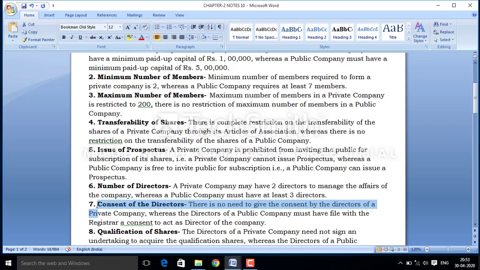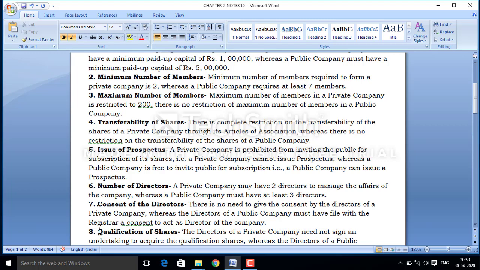They are assumed as the director of the private company, but in the case of a public company, if the company wants to appoint someone as the director of the company, then first of all they must get the consent from the registrar regarding being the director of the company. After getting the consent with the registrar, the person can be appointed as the director of a company.